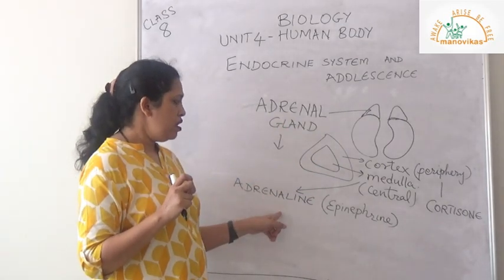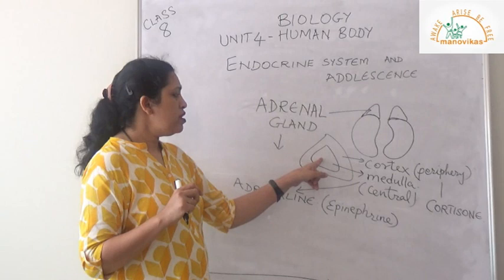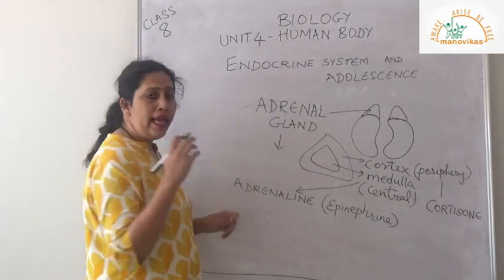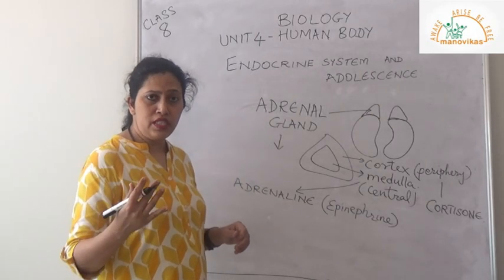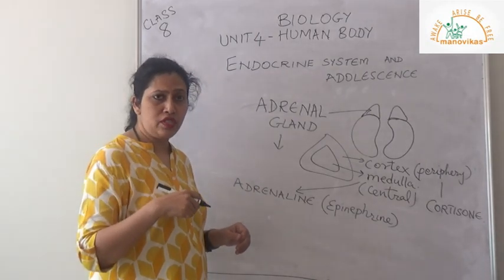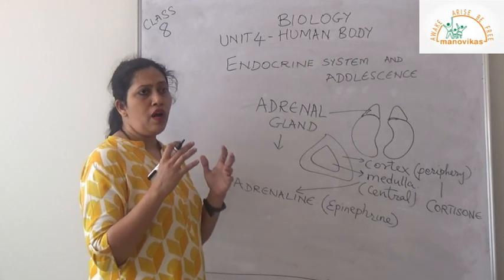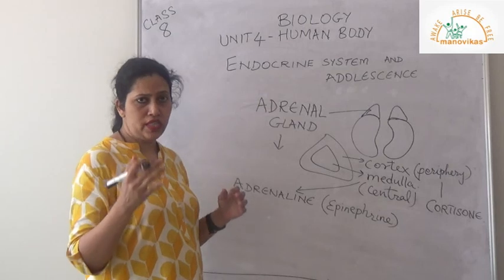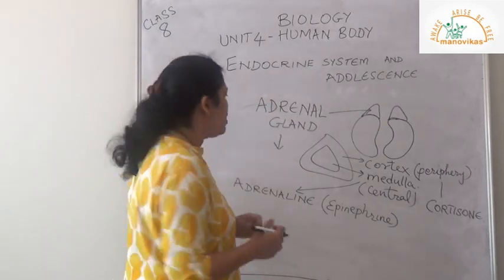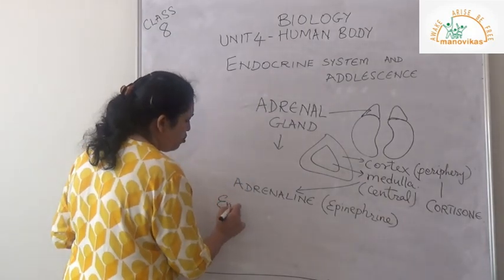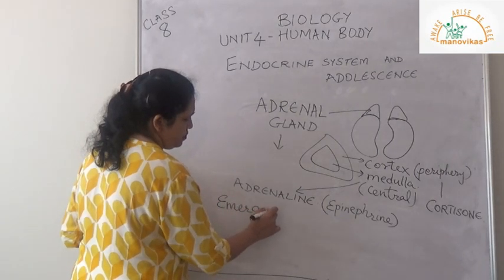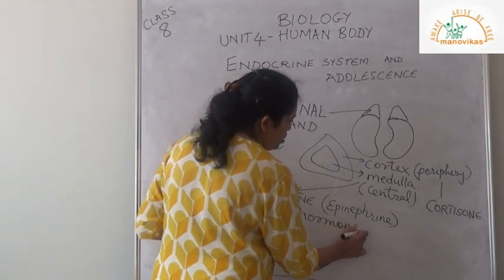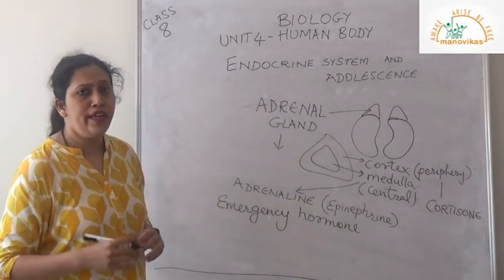It is an adrenal gland hormone, secreted by the core of the adrenal gland. Because this helps us to run away from the stress situation or take care of the stress situation, in case of exams and all, our body adjusts to those conditions. That is why it is also called the emergency hormone, or the fight or flight hormone.